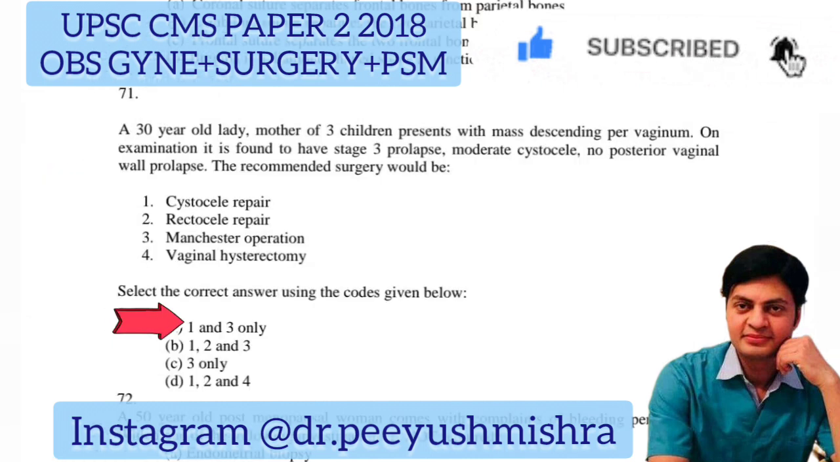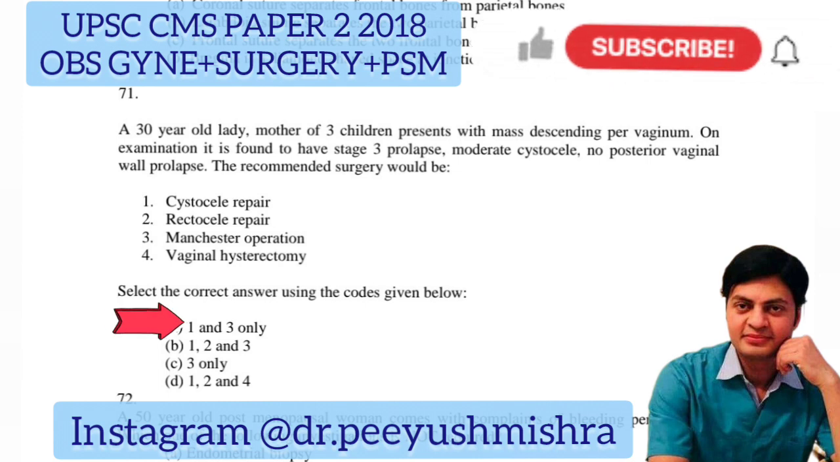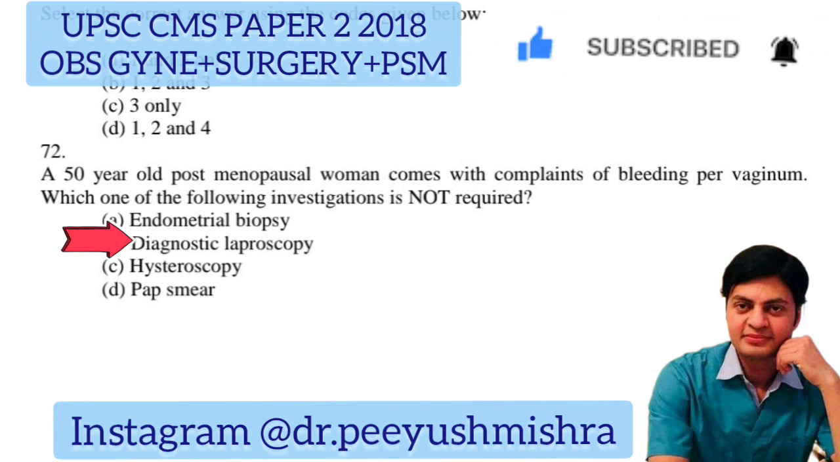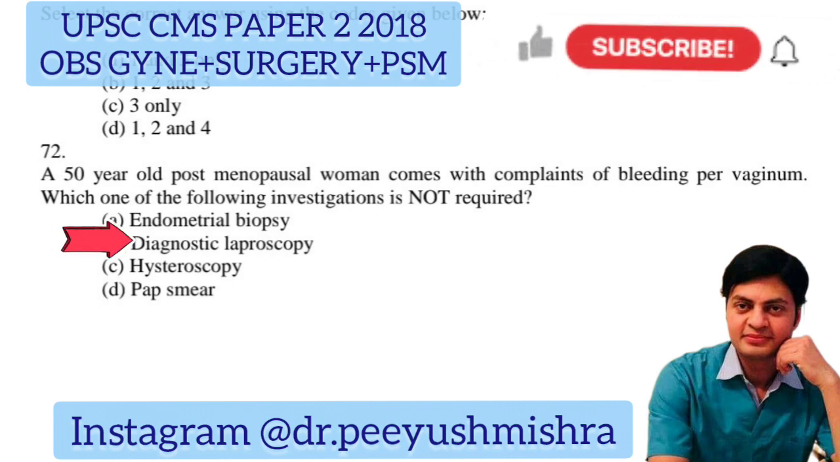A 30-year-old lady, mother of 3 children, presents with mass descending per vaginum. On examination, it was found to have stage 3 prolapse, moderate cystocele, no posterior vaginal wall prolapse. The recommended surgery would be cystocele repair and Manchester operation. A 50-year-old postmenopausal woman comes with complaints of bleeding per vaginum. Which one of the following investigation is not required? Diagnostic laparoscopy.